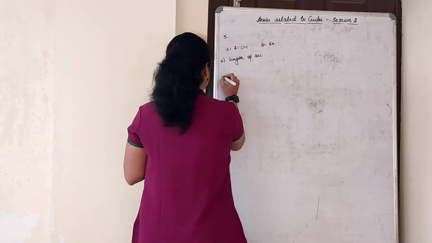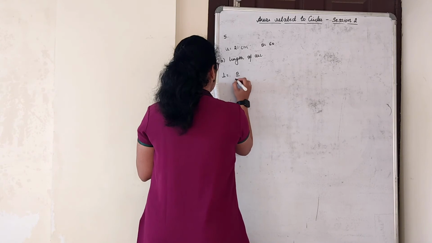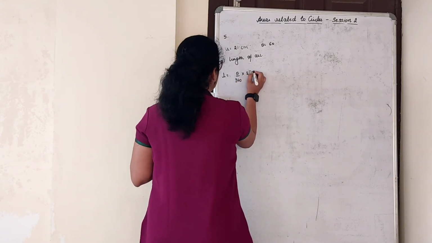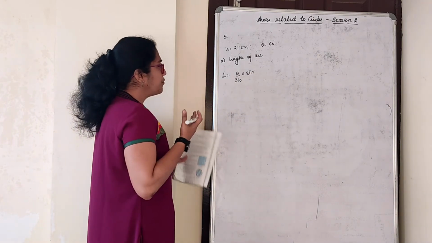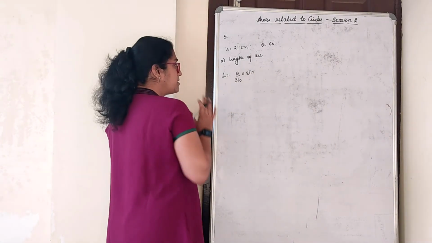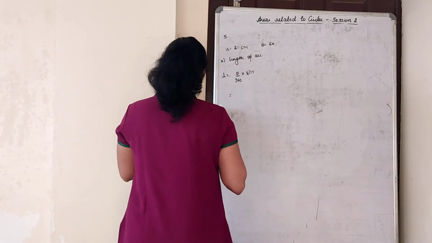Length of the arc formula. The length of the arc is given by theta by 360 into 2 pi r. I will remember this only. If you want, you can remember theta by 180 into pi r. I'll remember the basic concept of the formula. Then you can go ahead for substitution. What should I use as pi?